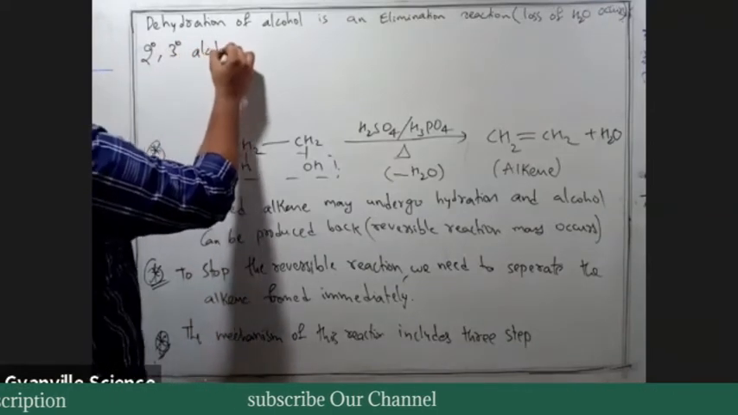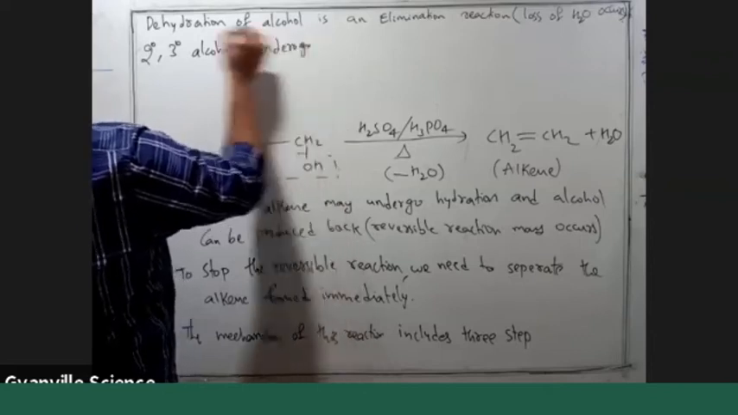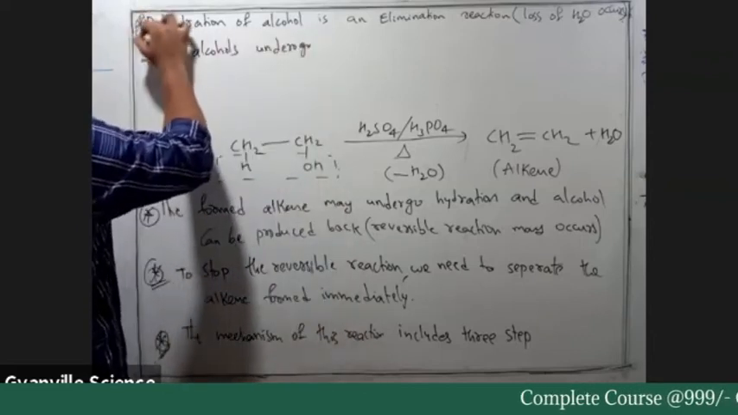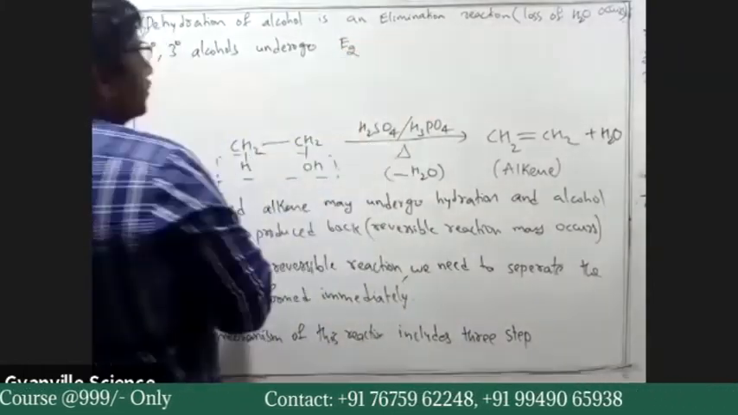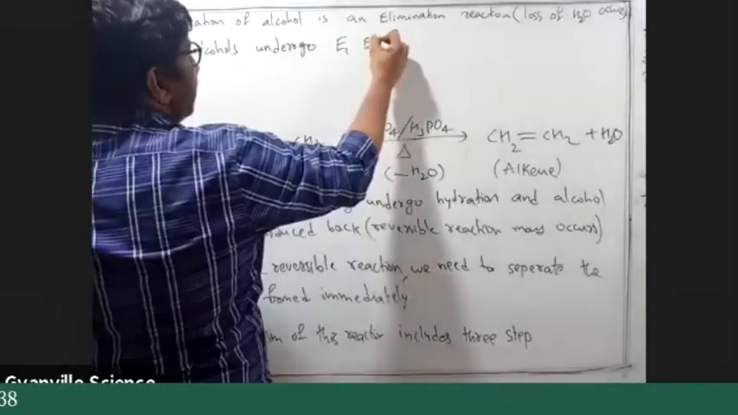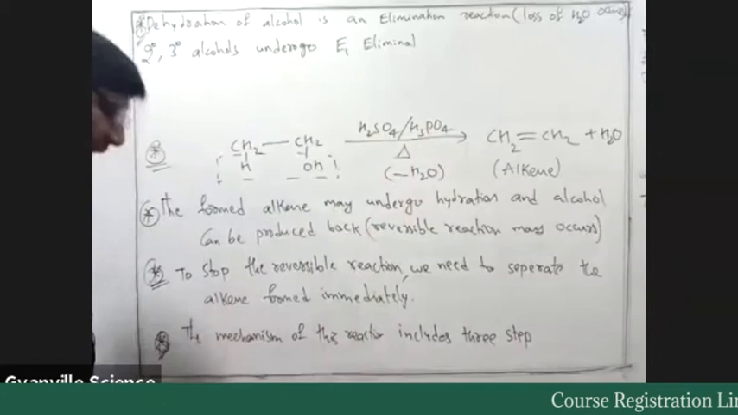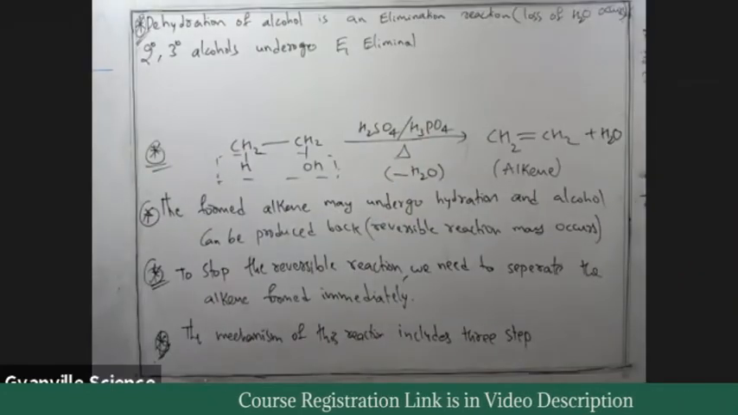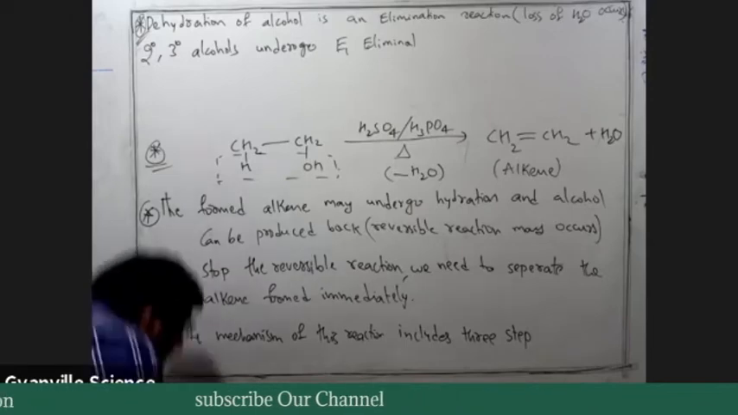So secondary and tertiary alcohols undergo E2 elimination. Sorry, E1. So they will undergo E1 elimination. So again, like substitution reaction, elimination reaction is also classified into two types, like E1, E2.